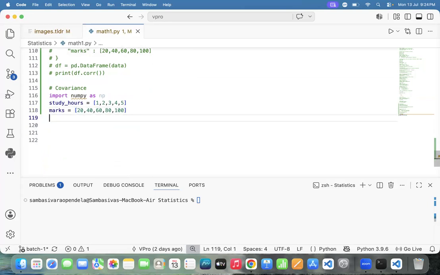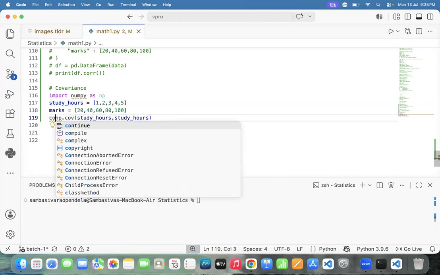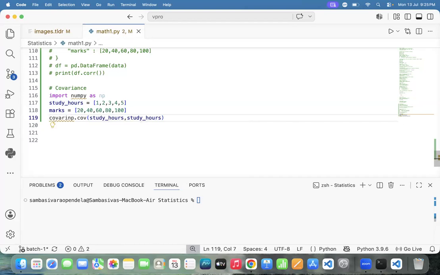How to find the covariance? I need to find the covariance. np.cov, and for np.cov we need to pass the two variables: variable one, next variable two. And it will give the result. What is the result? It will give the covariance.